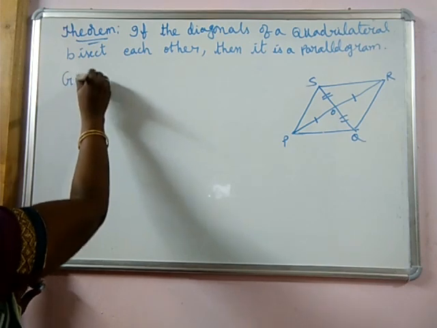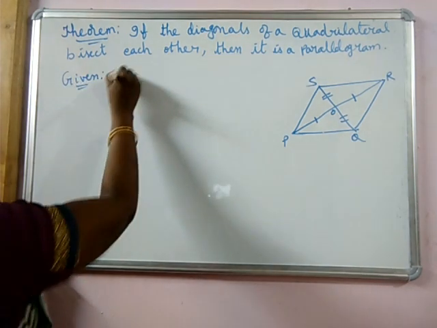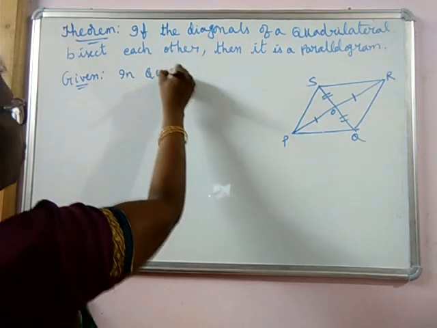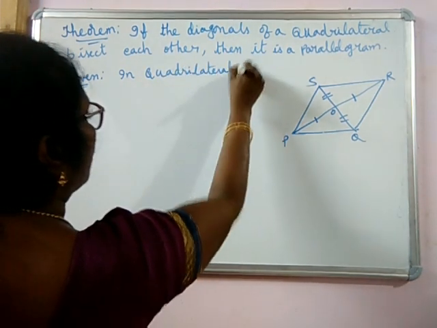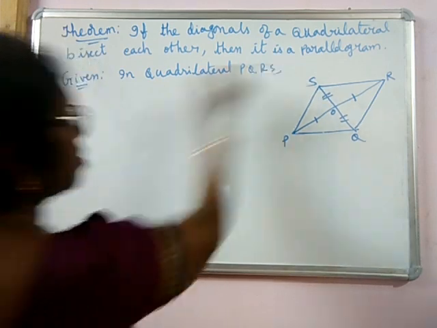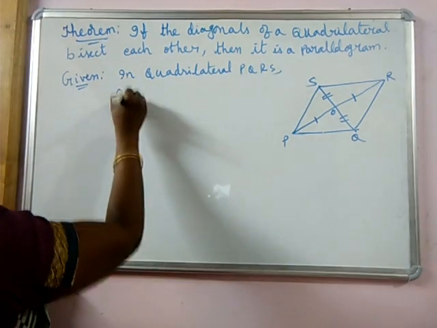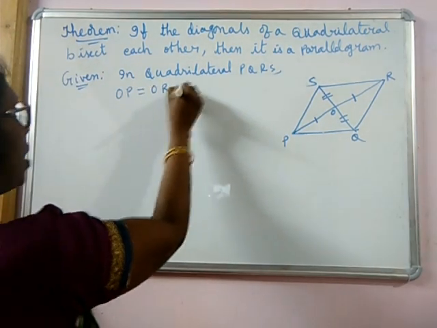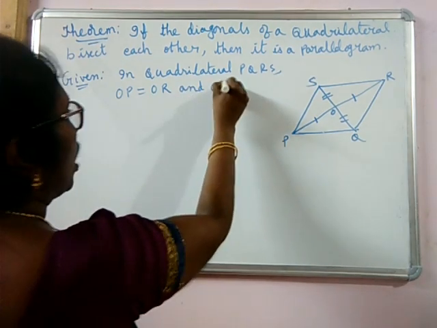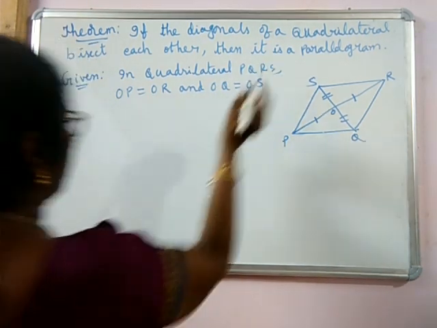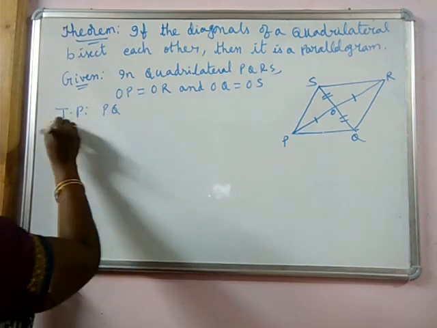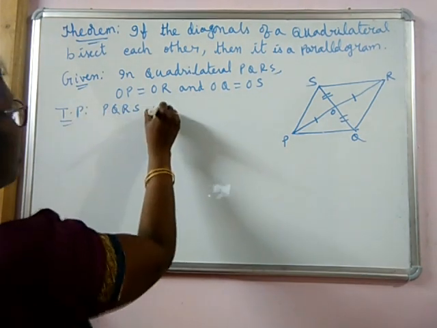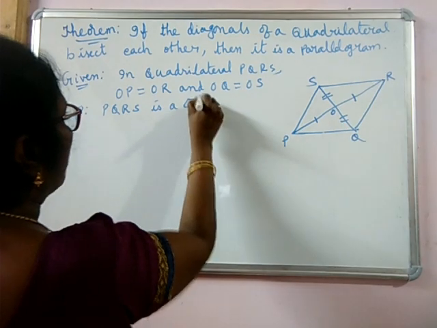So what is given to you is in the quadrilateral PQRS, OP is equal to OR and OQ is equal to OS. You have to prove that PQRS is a parallelogram.